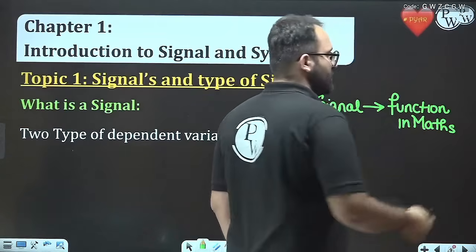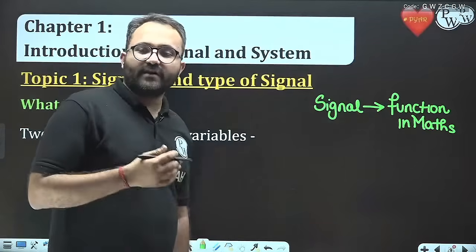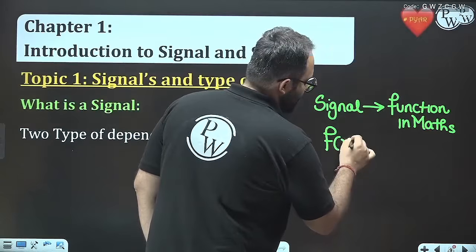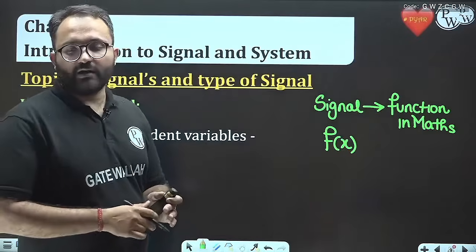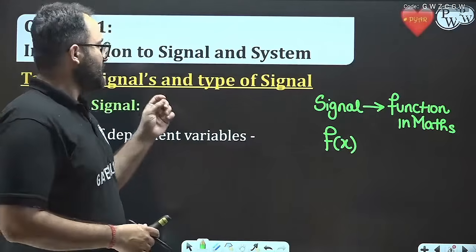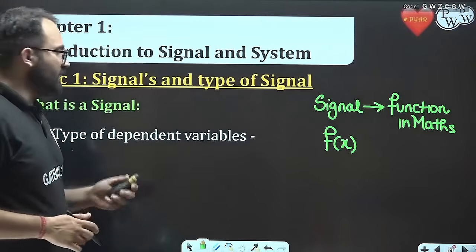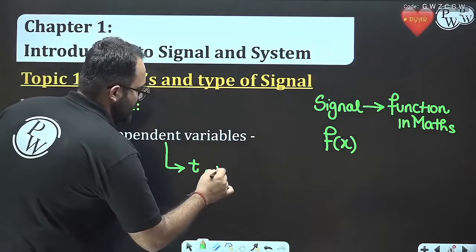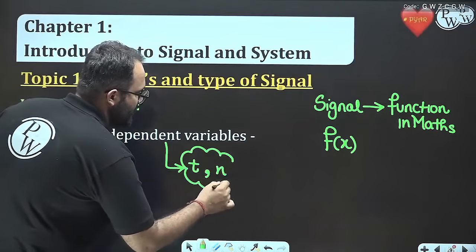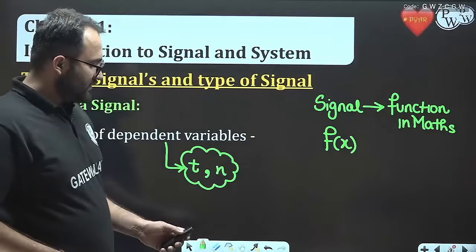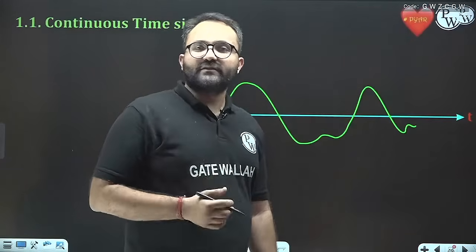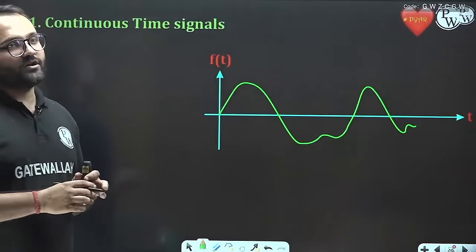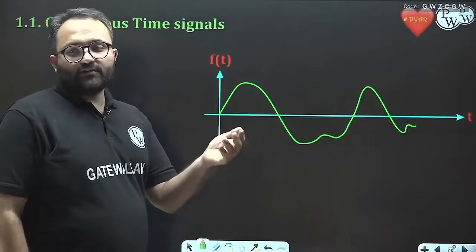For example, in mathematics we have already studied the function of x, where x is the variable. So in signals we have two variables, that is t and n. Where we use t and where we use n depends on the type of signal: t as a continuous variable, or n as a discrete variable.